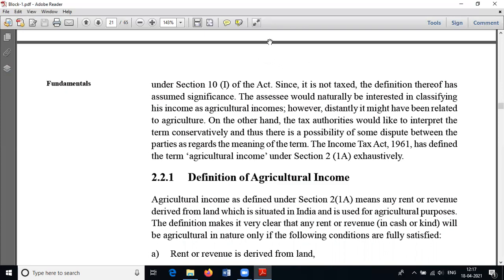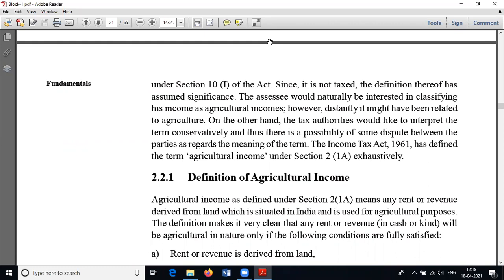Suppose Mr. X has agricultural income of 10,000 rupees and non-agricultural income of around 12 lakh. In such a case, his agricultural income should be considered while determining tax liability.